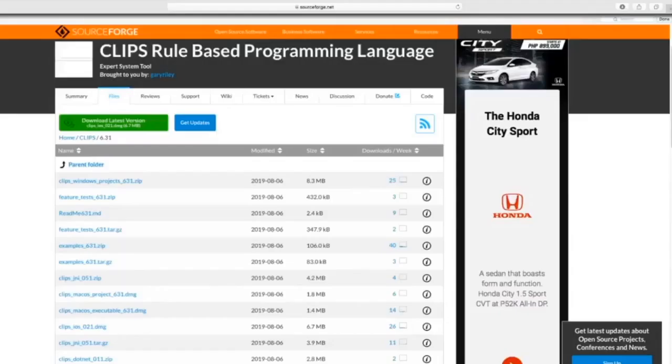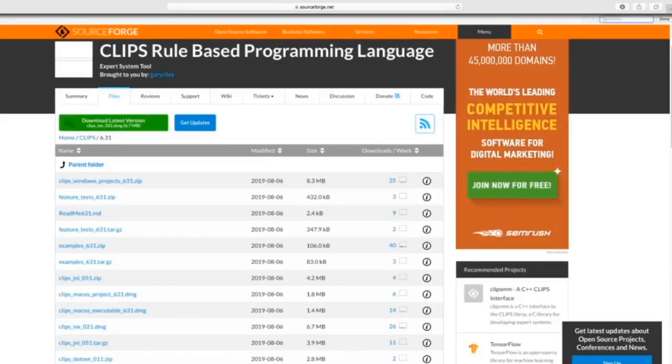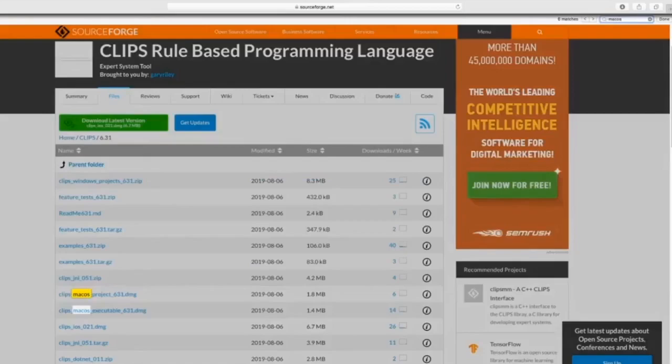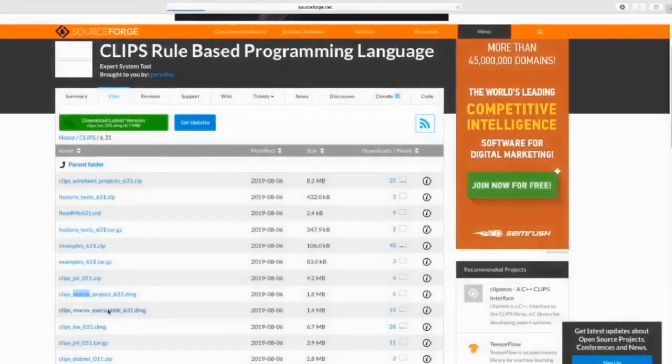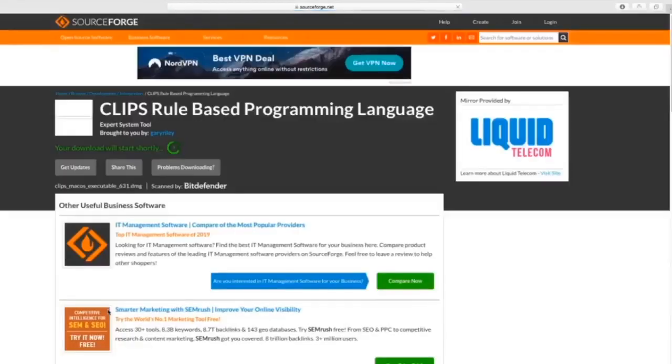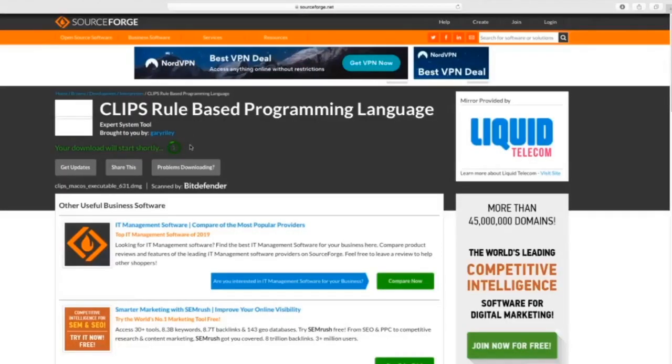To install CLIPSE in Mac operating system, we need to download the installer. We can find the installer through searching Mac OS. The installer is named CLIPSE_Mac OS_executable_631.dmg. Click on the link. Now it will count for 5 seconds and start to download. Now it's downloading.